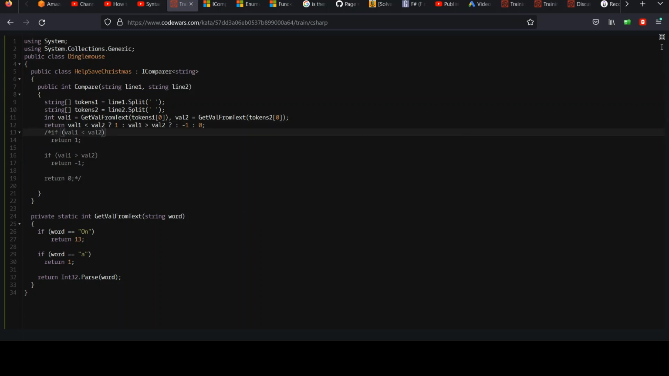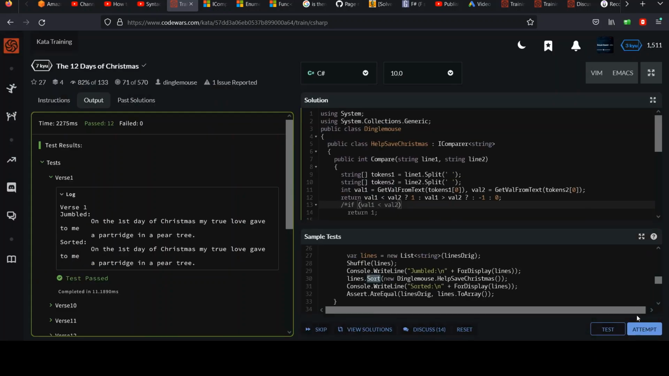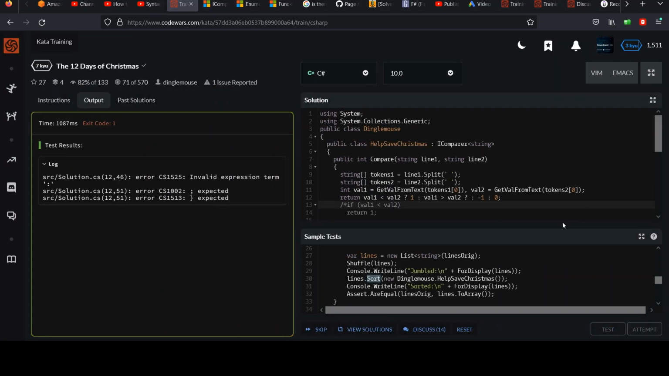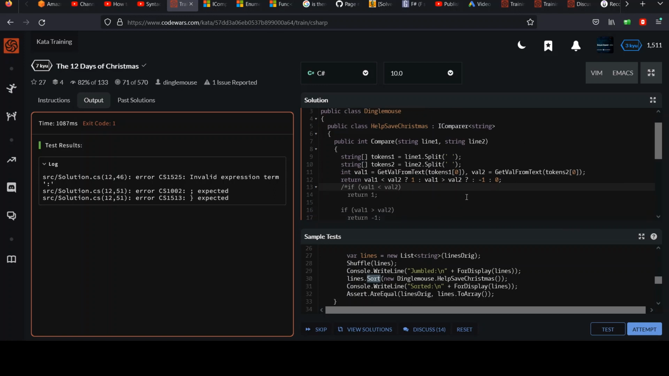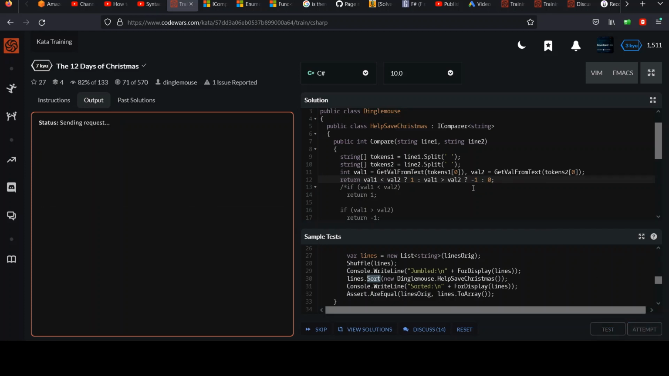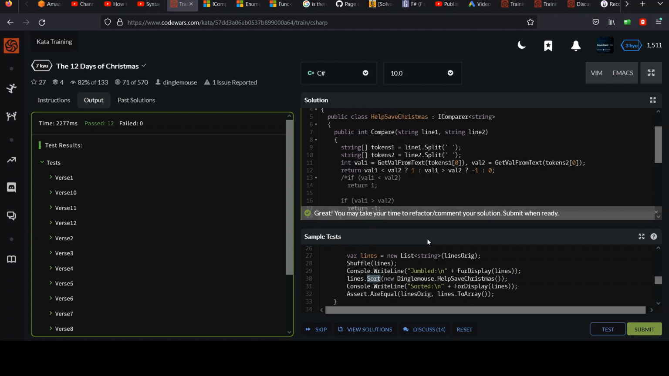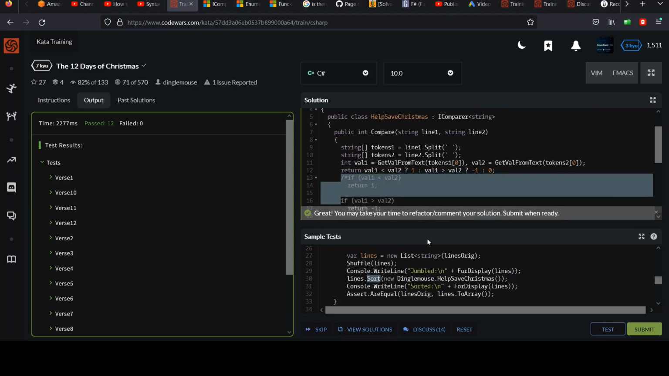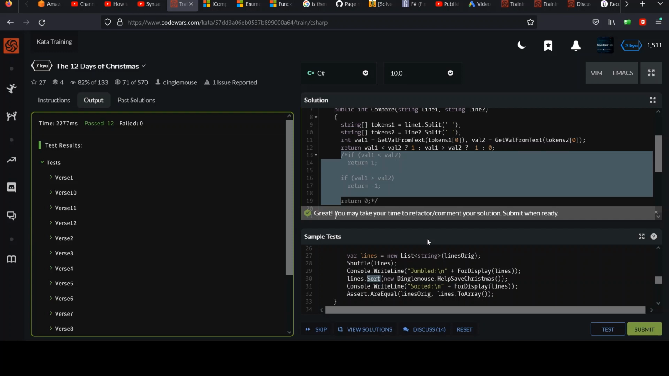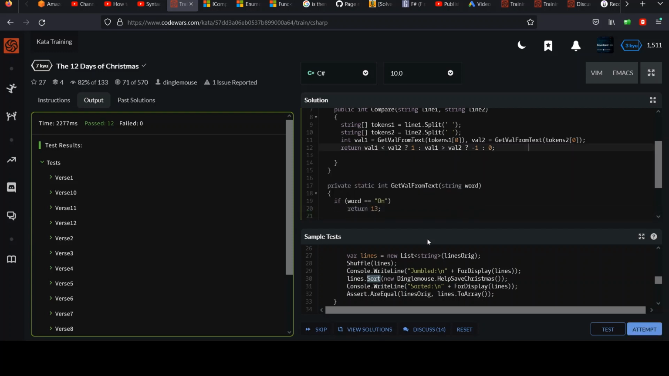Let me make sure I typed it right. Let's hit the attempt again. Invalid expression on line 12. Let me see what I did. Oh yep, I didn't need a colon there. A little too much colon. It's not like cowbell, right? Okay, so we hit the green. I'll leave it. It's fine. People seem to like really compact answers on here.